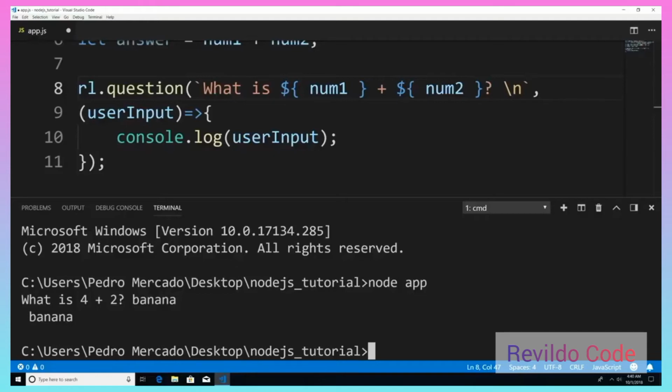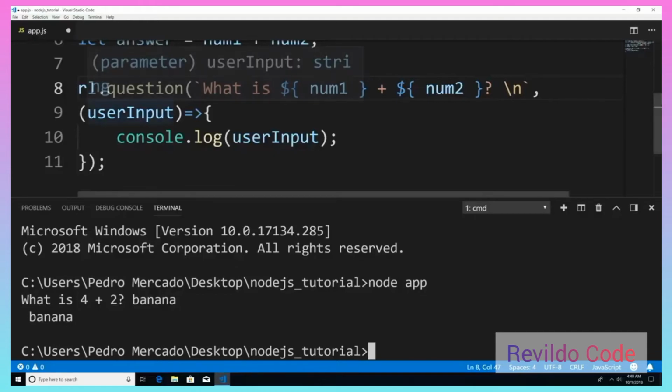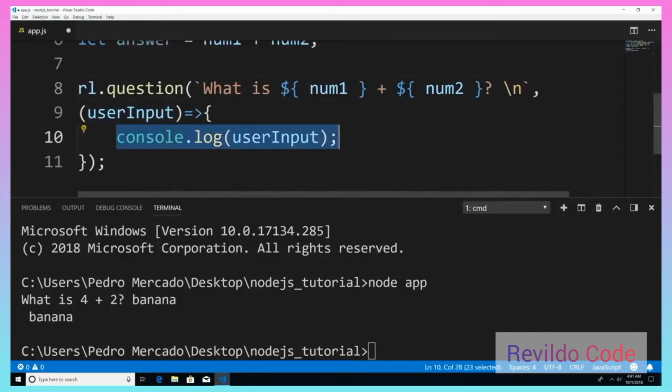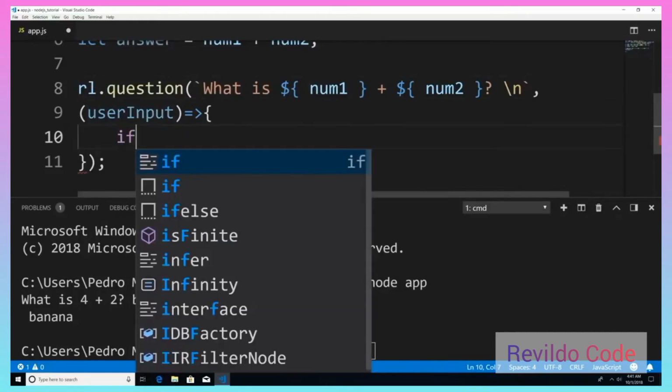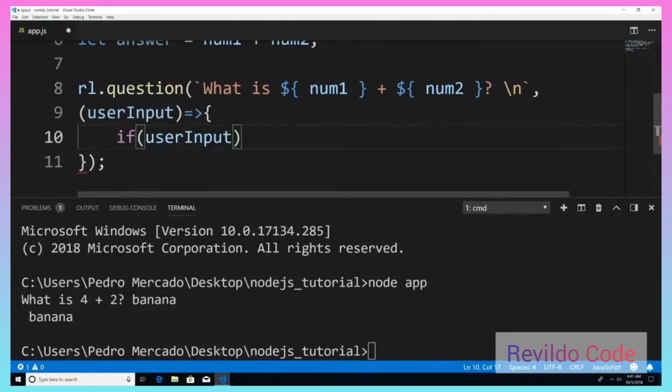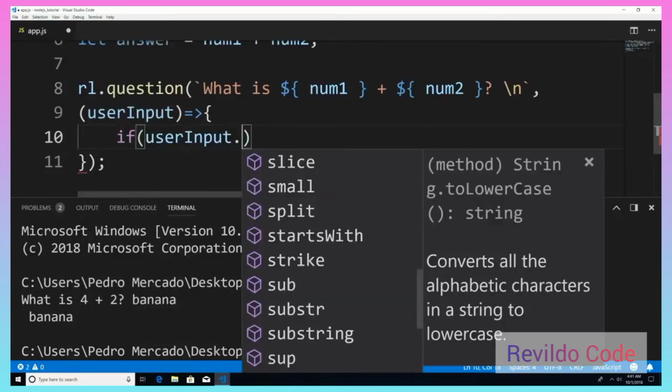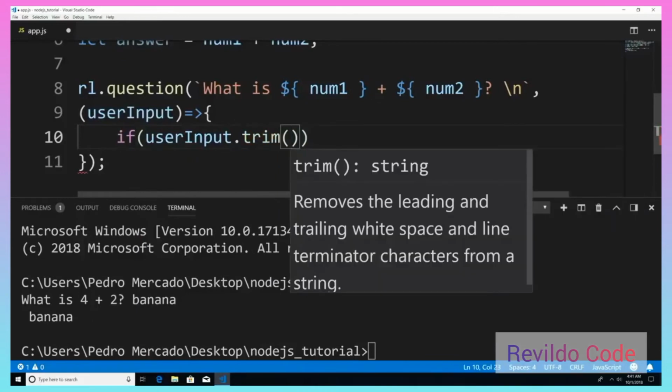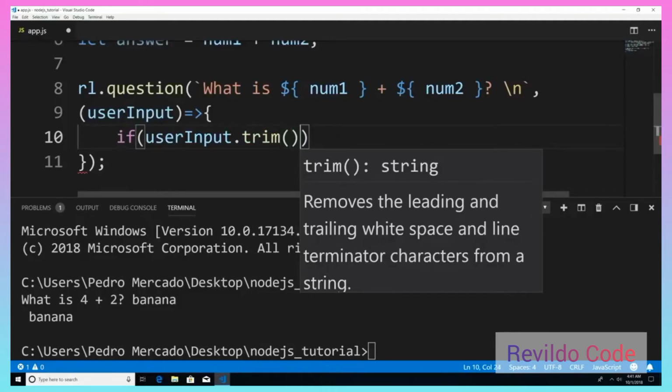Next thing I want to do is actually test the user input to see if they actually got the answer correct. So in order to do that, I'm just going to say if userInput, and it's always important to trim the user's input if you ever accept anything from a user, just to get rid of the trailing white space.